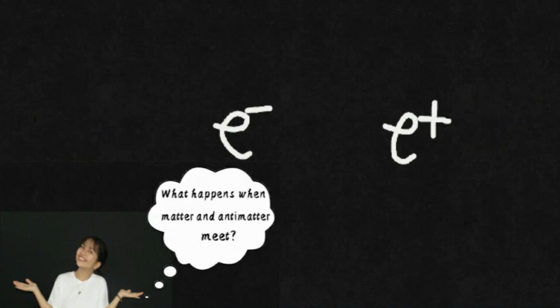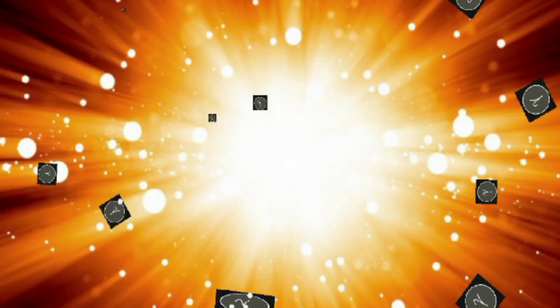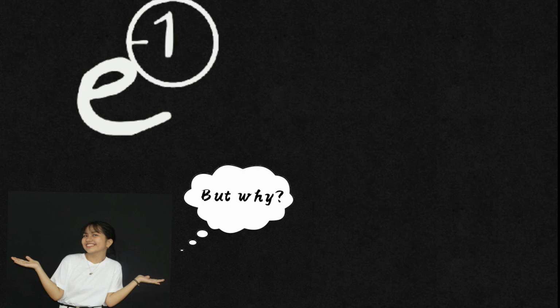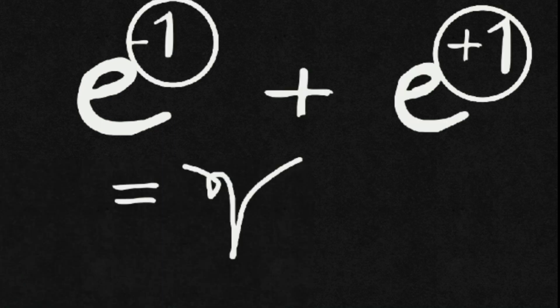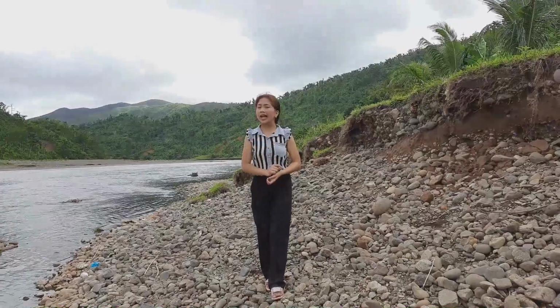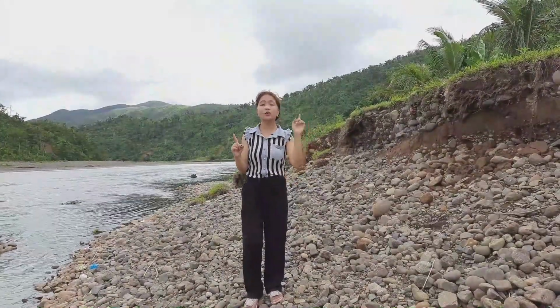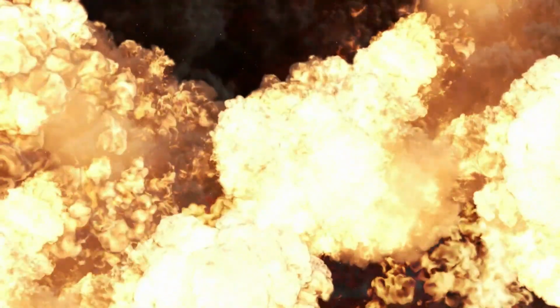When an electron and positron meet, they annihilate, releasing their combined masses as energy resulting to the creation of photons and gamma rays. When the negative 1 charge of electron is added to the positive 1 charge of positron, this results to zero or no particle left except gamma particles with just zero mass and zero charge. But what do you think will happen if 1 gram of matter annihilates 1 gram of antimatter? The energy that will be released is more than the energy produced by the Fat Man bomb explosion.